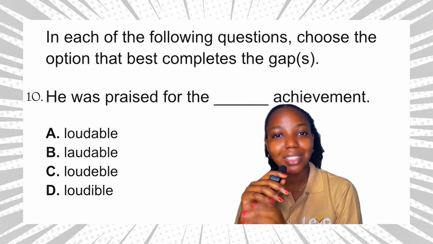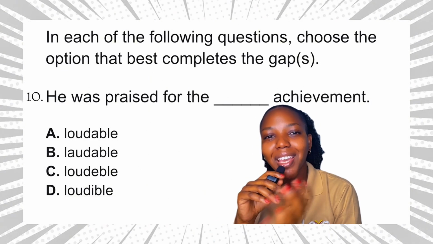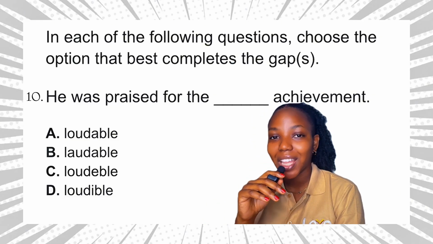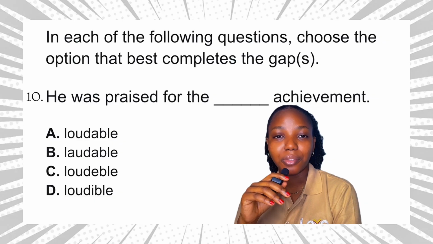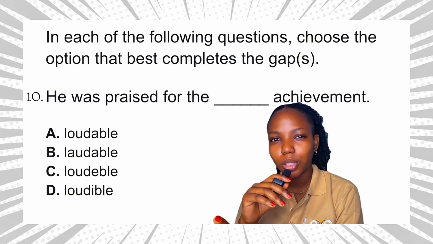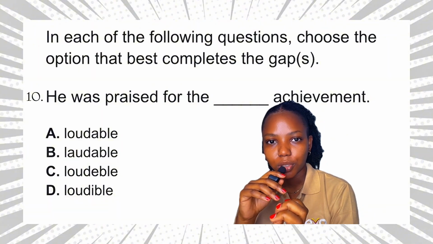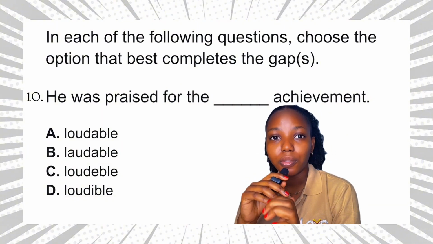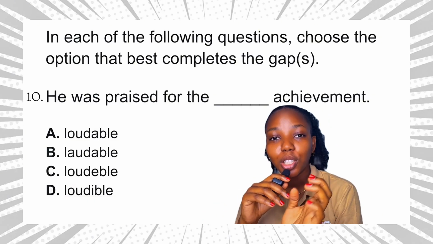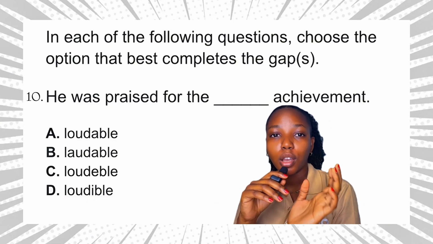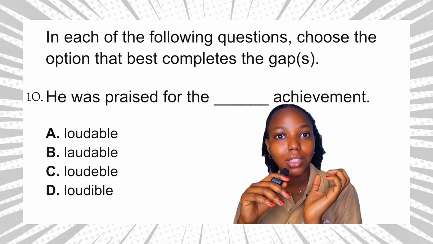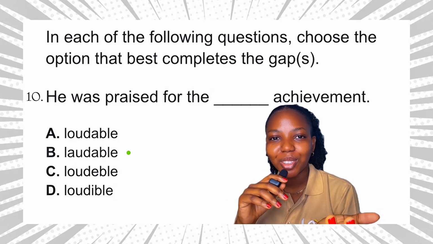If you want to know how JAM sets spelling questions, here is an example for you. Now let's take a look at the options. The question we should be asking ourselves is, which of these options is correctly spelt, or which of these words exist in the English language? So option A, laudible. Have you ever heard of the word laudible? No, it doesn't exist. Option B, laudable. This word exists and it means worthy of praise. Option C doesn't exist. Option D doesn't exist. So the answer to this question is option B.